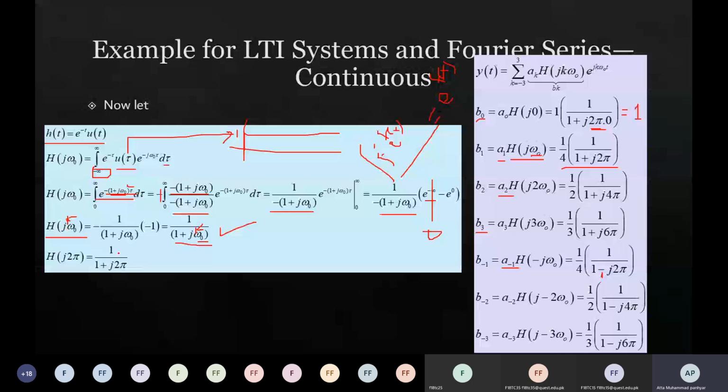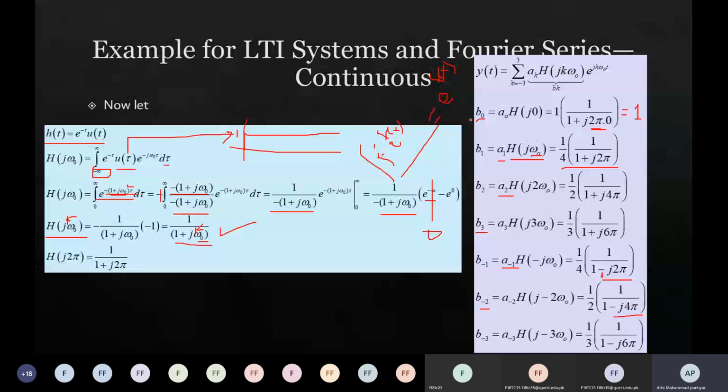Now when k is minus 1, k is multiplied with omega naught, so minus 1 multiplied by 2 pi is minus j2 pi. You can see minus j2 pi here. Likewise, when k is minus 2, minus 2 multiplied by 2 pi is minus 4 pi, so 1 upon 1 minus j4 pi. This is how we can represent the ak coefficients for an LTI system.